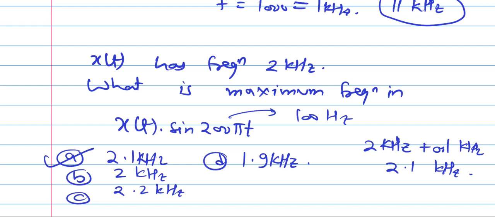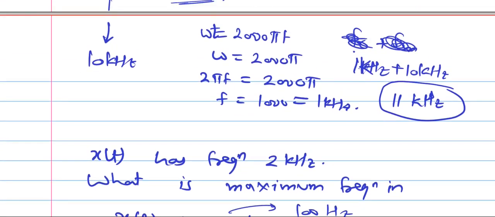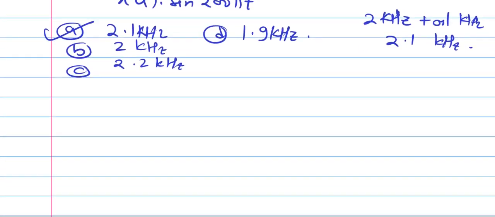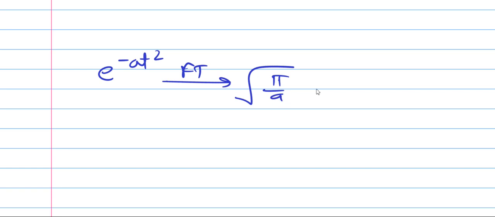So you should be able to solve this type of question. So once again, summary of video: e raised to minus at square is called Gaussian function. It has Fourier transform under root pi by a, e raised to power minus omega square divided by 4a.